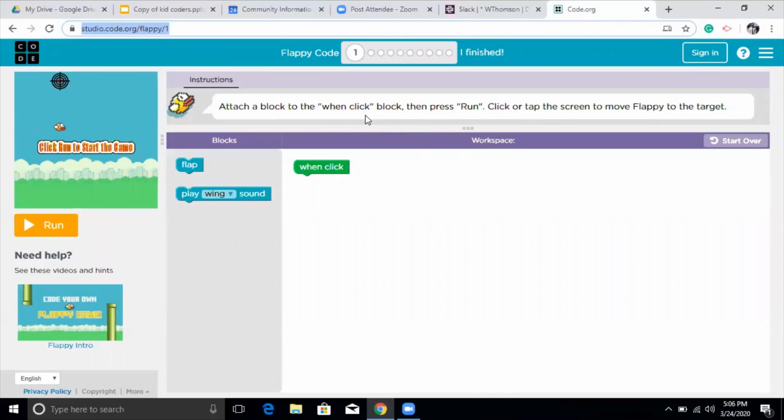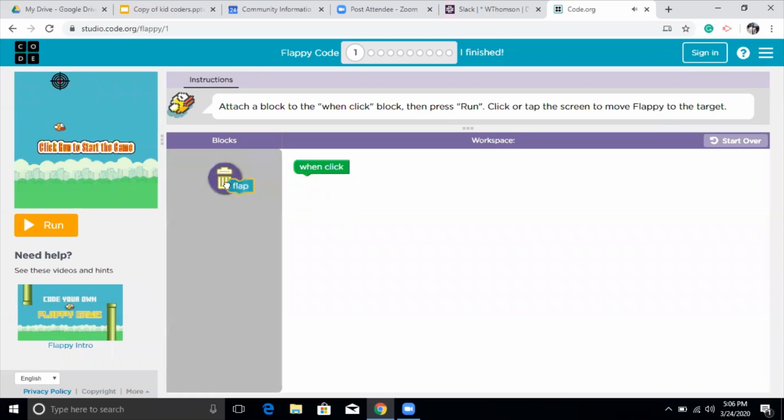Below the instruction set, we have three things here: blocks, workspace, and start over. Let's start with blocks. Blocks is a place where we will have all the blocks. As I said, this is drag and drop coding. You have to drag the blocks from here and match them with the blocks in the workspace. When you drag it from left to right, it will make a sound like this.